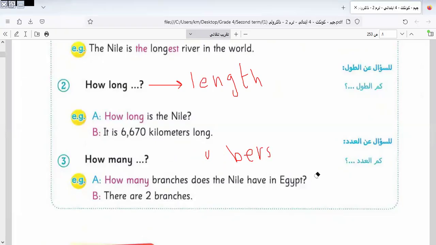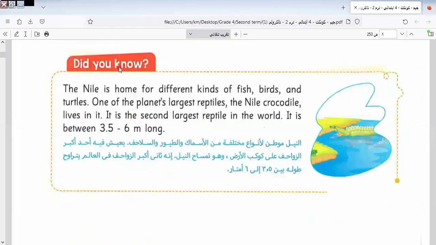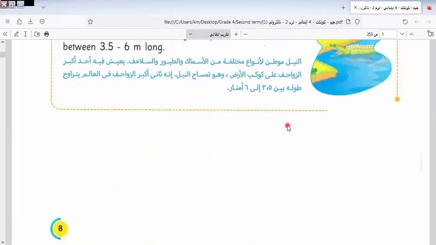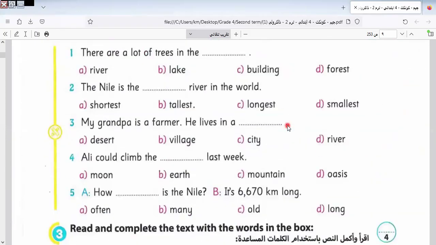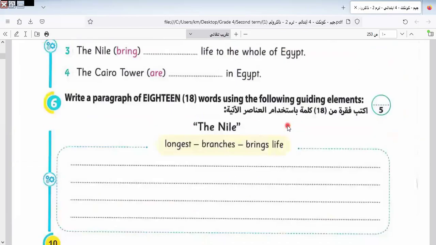Let's continue the rest, because I would like to start our lesson today. We know this information: the Nile is the home of different kinds of fish, birds, and turtles. And we have the longest reptile, called the crocodile, the Nile crocodile. We know it here, and we answer this exercise.